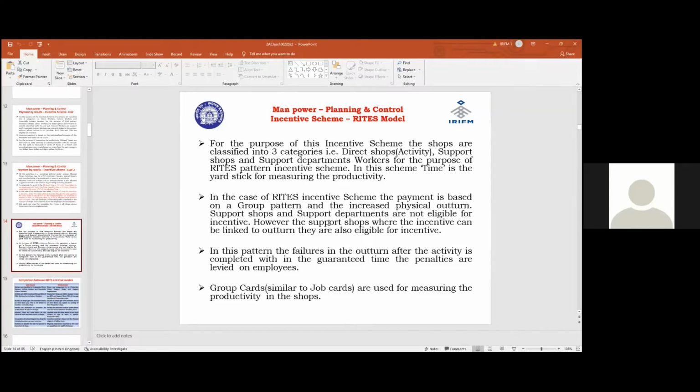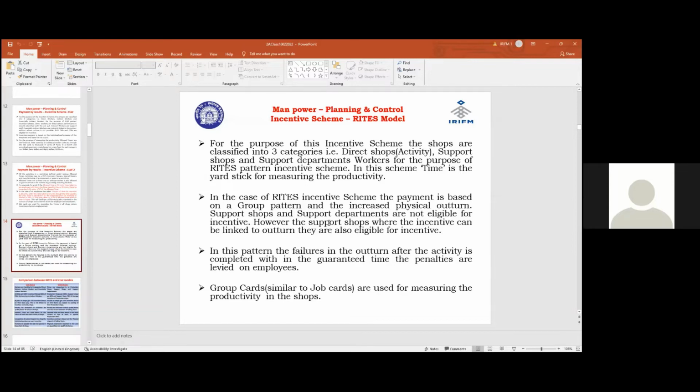So in the case of direct shops and support shops, the incentive here also has time as the yardstick for measuring. Here also time saved is the quantum of incentive payable to the group of workers. Time is the yardstick for measuring productivity even in this case. In this incentive scheme, they will also see the physical outturn.